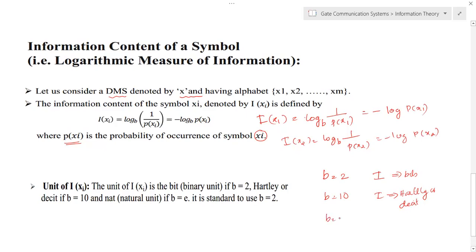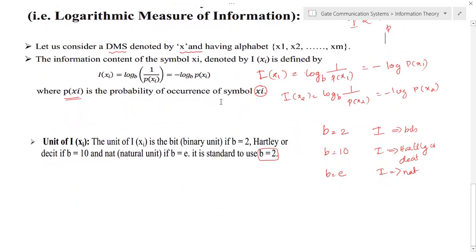If the base is e, that is the natural logarithm, then the information is measured in nats. Usually we will use base 2 as a common practice, but in some problems you can expect the other units also. So these are the different units used for the logarithmic measure of information. We already mentioned that information and probability are inversely proportional, so information is equal to the logarithm of 1 by probability. This is the mathematical meaning of the information content of a symbol.